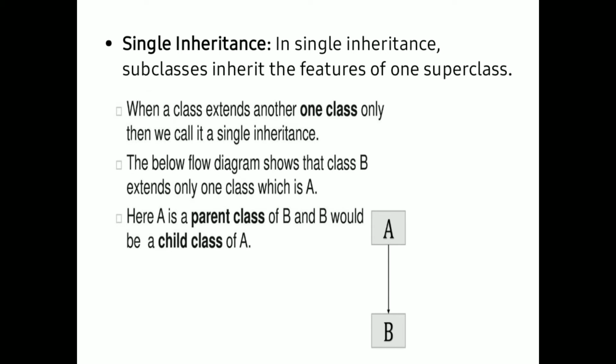The properties or the behavior of class A will be extended by class B. The properties are nothing but fields and methods of class A, extended by class B. Extended means getting by class B. So class B has its own features and it is also using the features of class A. So this is the kind of inheritance which is of type single inheritance. Why is it single inheritance? Because it has only one superclass and only one subclass.